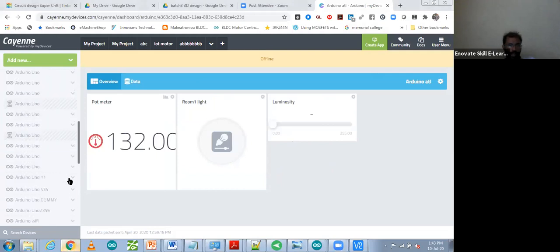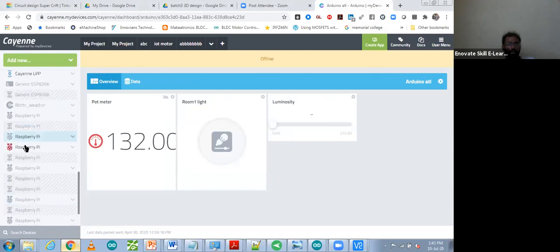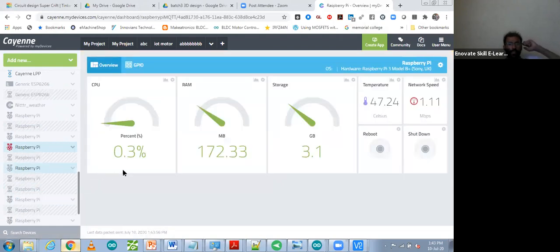I have already run that command. Yes, this Raspberry Pi is live, so I'm going to click it. As I have given power to my Raspberry Pi, it's connected automatically because I have run that command already. It shows CPU usage, RAM, storage, temperature of the Raspberry Pi, network speed, and reboot and shutdown.